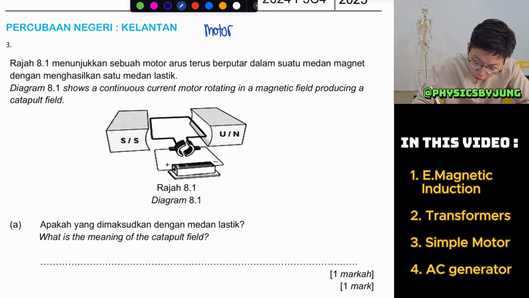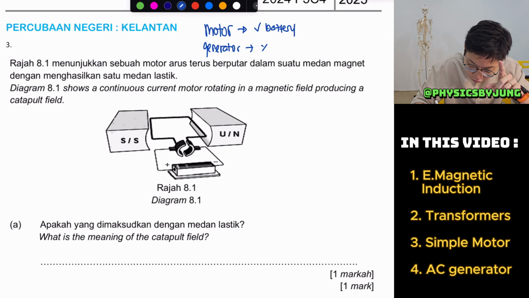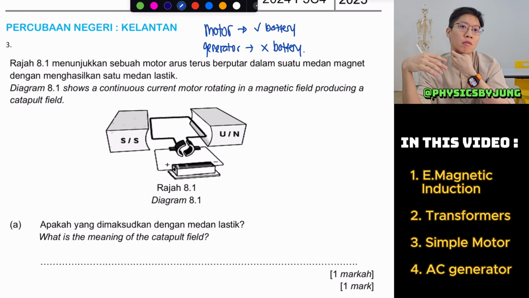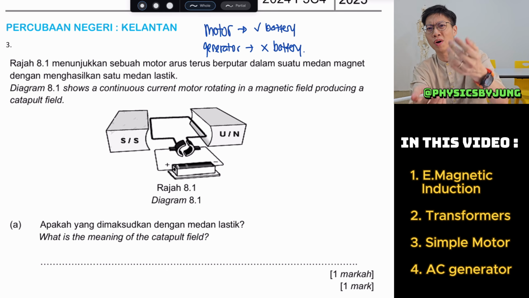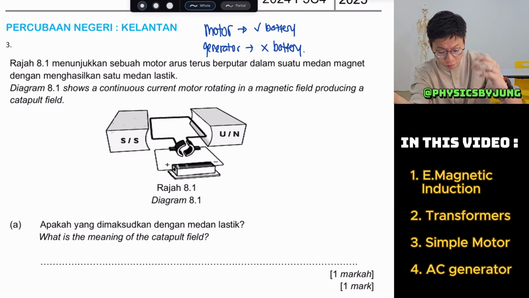Remember, for a motor question, usually they already give you the battery. For a generator question, of course there is no battery. Why no battery? Because the purpose is to produce electricity, right? If you want to produce electricity, why do you want a battery inside? So that's why there's no battery.